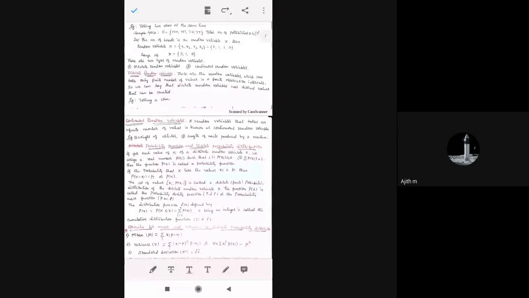So understand the little points, that means the meaning of the word. When you know this point, that means when you attend the classes properly, when you listen to me, definitely you will be able to do it. Or else it will be difficult for you people. So now we'll go for continuous random variable.